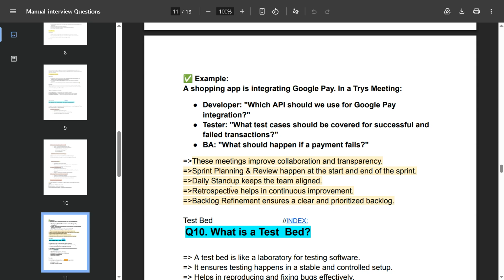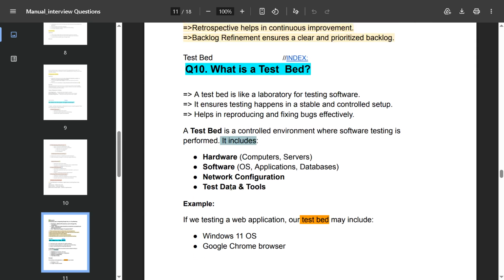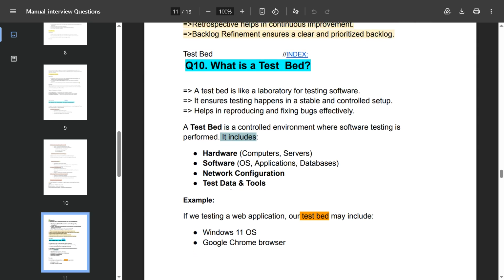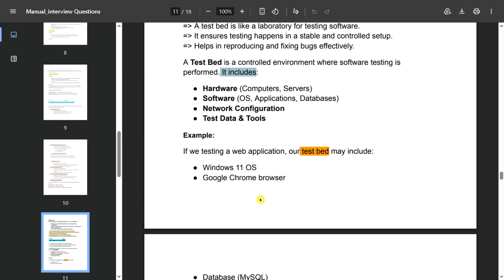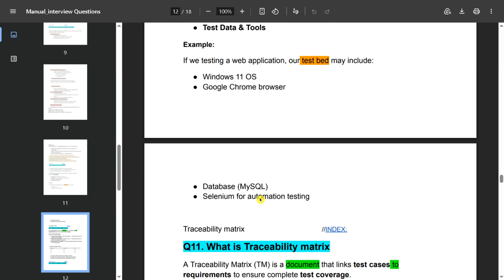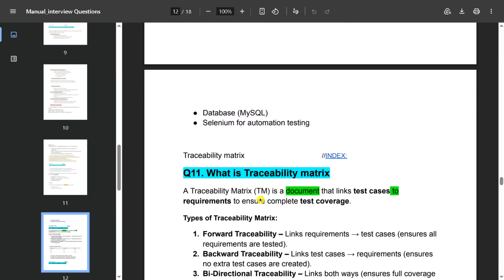What is a test bed? It is also asked in the interview. A test bed is like a laboratory for testing software. It ensures testing happens in a stable and controlled setup, helping to reproduce and fix bugs efficiently. A test bed is a controlled environment where software testing is performed. It includes hardware like computers or servers, and software like OS, applications, database, network configuration, test tools. For example, if we are testing a web application, our test bed may include Windows, Google Chrome browser, MySQL database, and Selenium for automation testing.